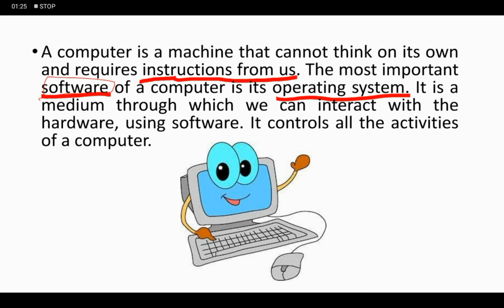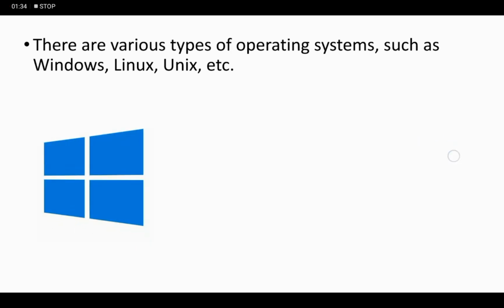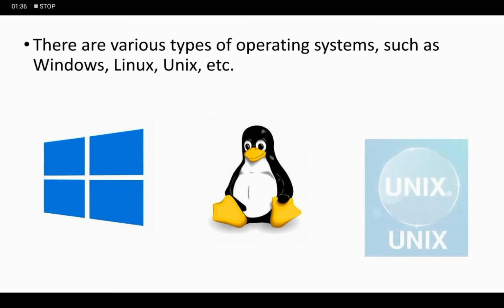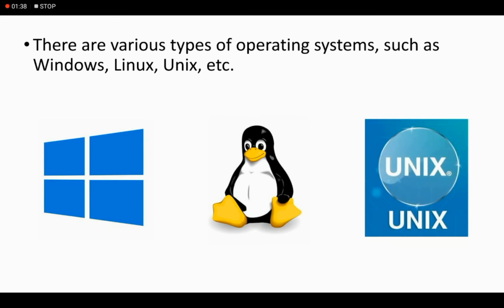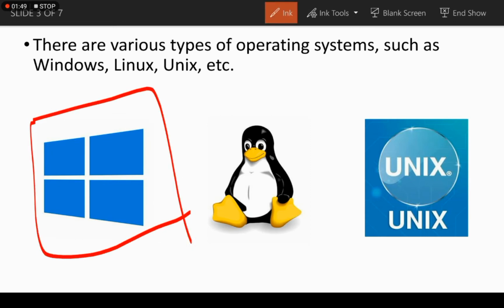So let's discuss some operating systems. There are various types of operating systems such as Windows, Linux, Unix. So these are some of the most widely used and most important operating systems. Windows is a very easy to use operating system which works on a graphical user interface.